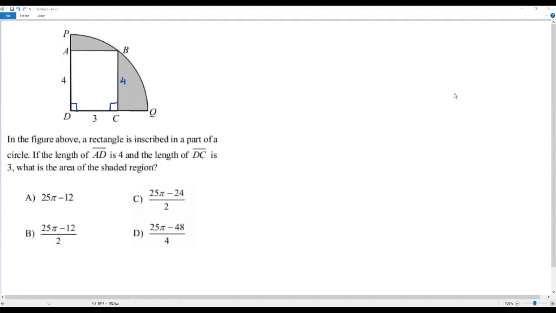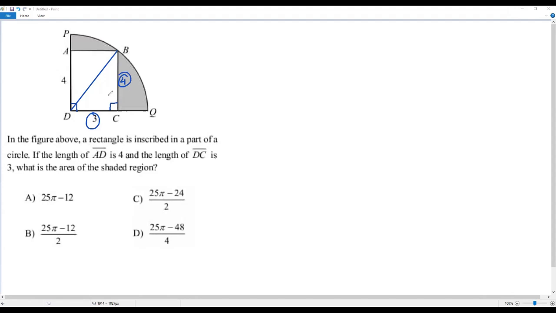Okay, now let me draw a diagonal of this rectangle, that is DB. Actually, the diagonal of the rectangle connects the center of the circle D and a point B on the circle. So this DB represents the radius of the circle. Okay, and also let's consider this right triangle BCD over here. It's a 3, 4, 5 right triangle. That is, in this right triangle, this BD represents the hypotenuse because it is opposite to the right angle. And the lengths of the remaining two legs are 3 and 4.